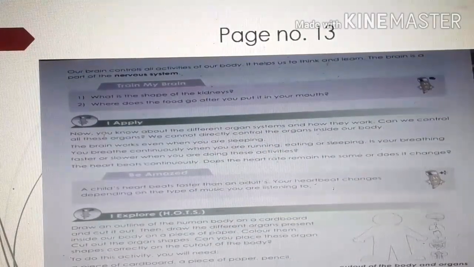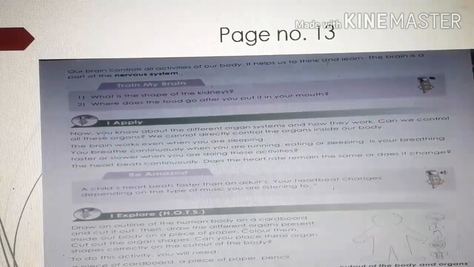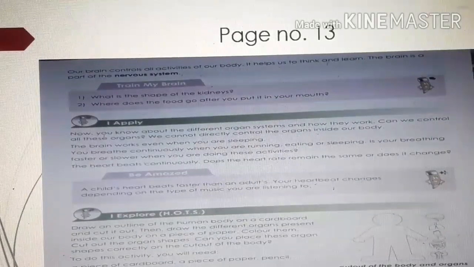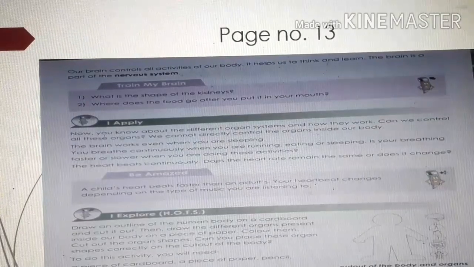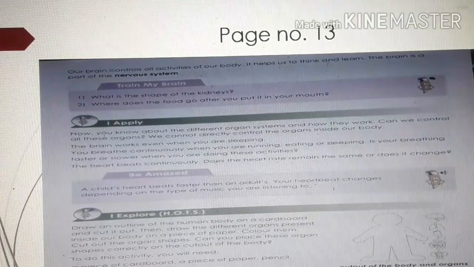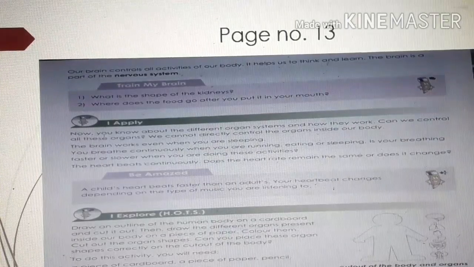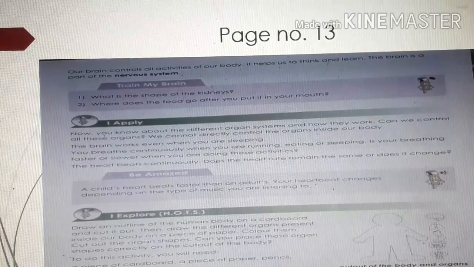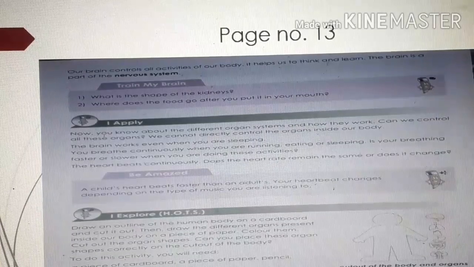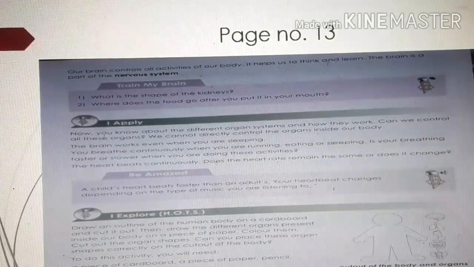So next, children, your chapter is finished. At the end I would like to say to you children, go for healthy food like walnut, egg yolks, and other healthy food, so that you can keep your brain healthy. Okay children, so eat healthy food and stay healthy.